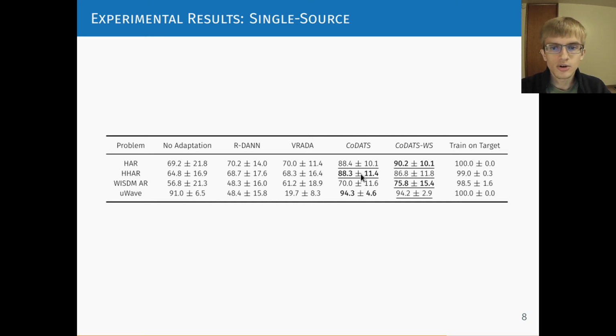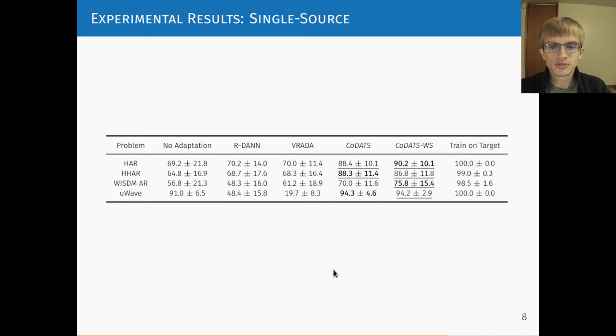When comparing CoDATS with the prior works, we can see the large improvements from the proposed model architecture. Interestingly, sometimes performing no adaptation outperforms the prior works, again showing the benefit of the proposed model architecture, which is also used in the no adaptation case.